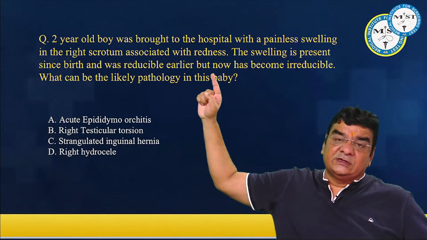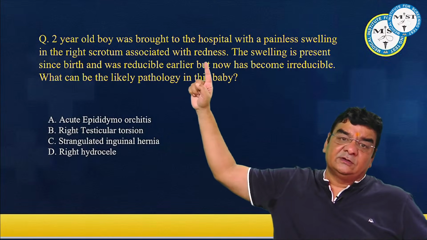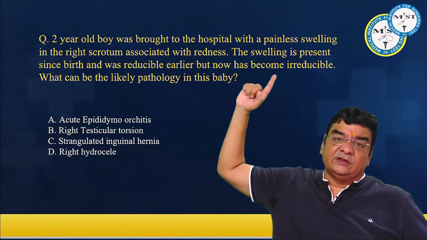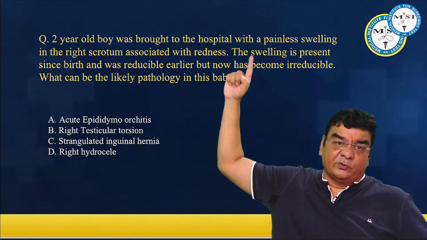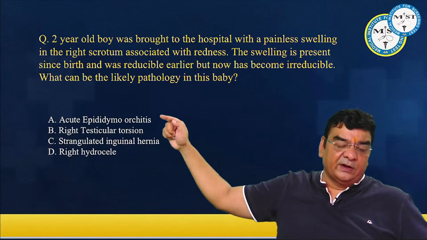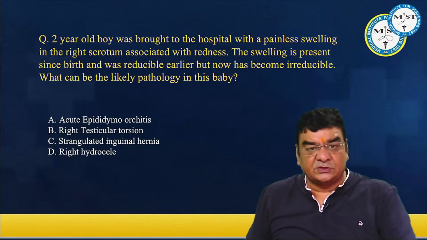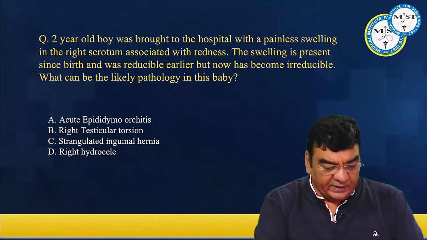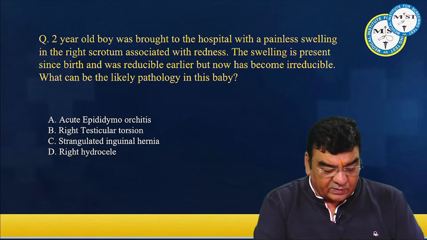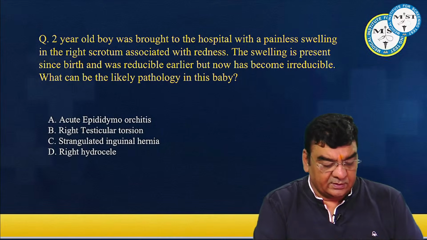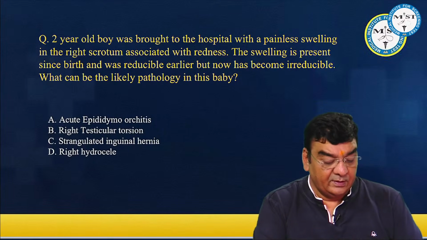Now, if it was a testicular torsion, we could have seen this redness in the scrotum, but then there would have been severe pain out of proportion. In fact, in both acute epididymo-orchitis and testicular torsion, we would find severe pain. Now, in strangulated hernias, whether it was strangulated hernia or not, herein,